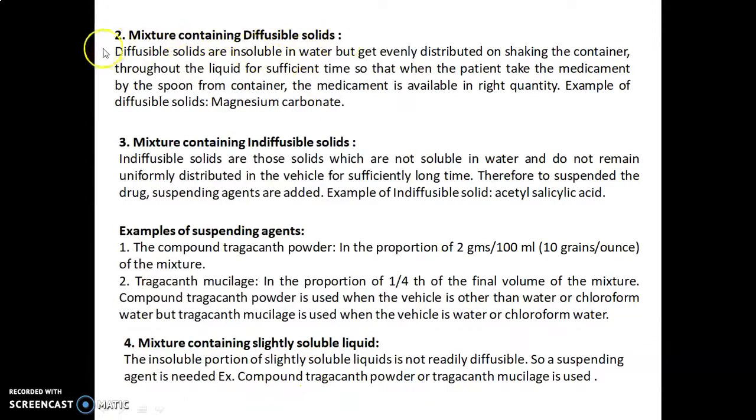Mixture containing diffusible solids. Diffusible solids are insoluble in water but get evenly distributed on shaking the container throughout the liquid for sufficient time, so that when the patient takes the medicament by the spoon from the container, the medicament is available in the right quantity. Example of diffusible solids is magnesium carbonate.